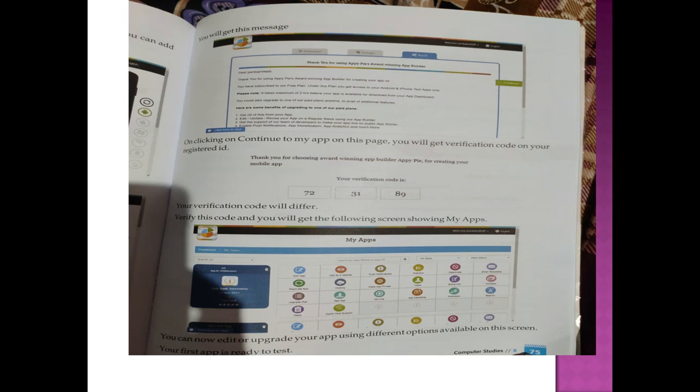Now this chapter is also over and I have covered all the topics which are given in your book. Now just solve your exercise questions and answers. Any problem you can ask, and later we will discuss all the questions, fill in the blanks and MCQs.